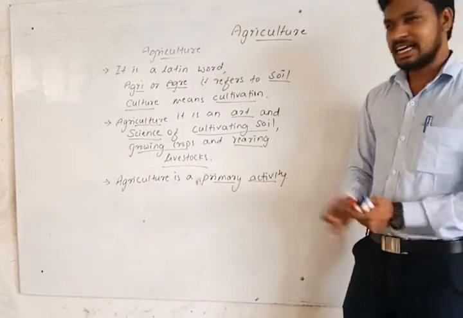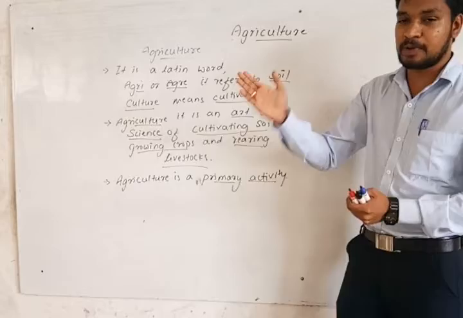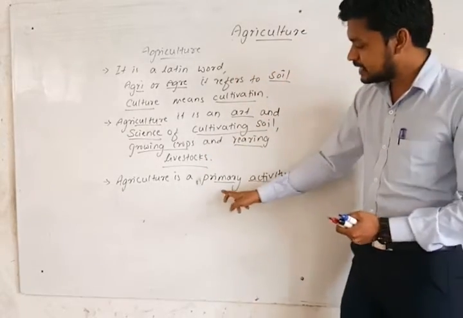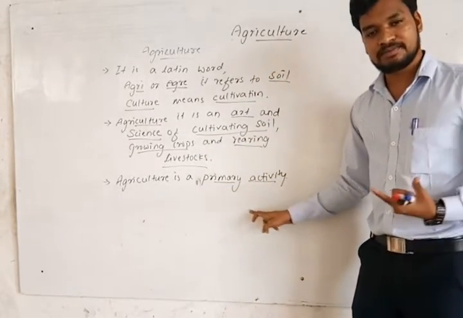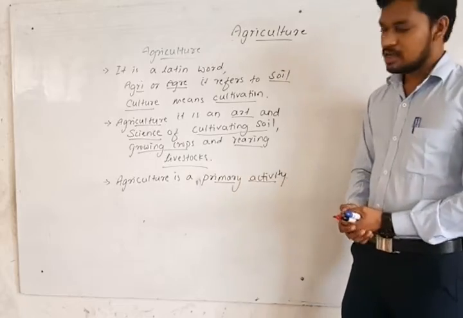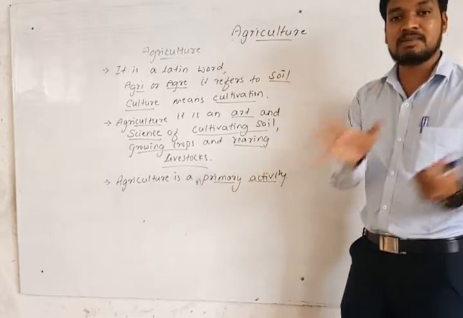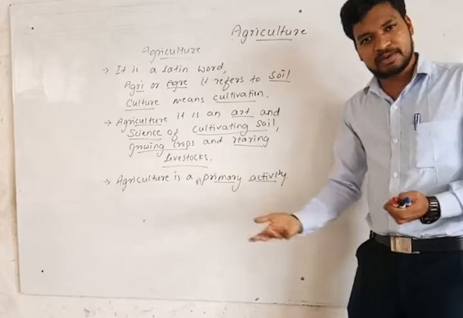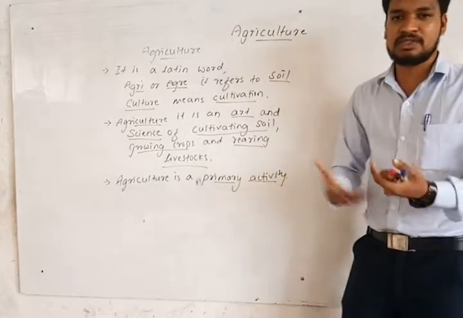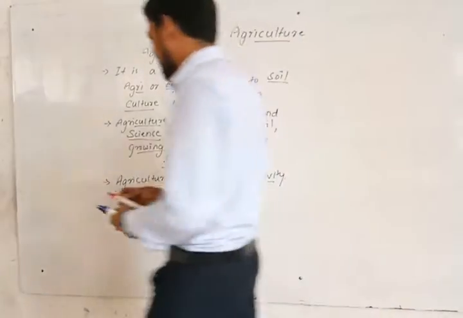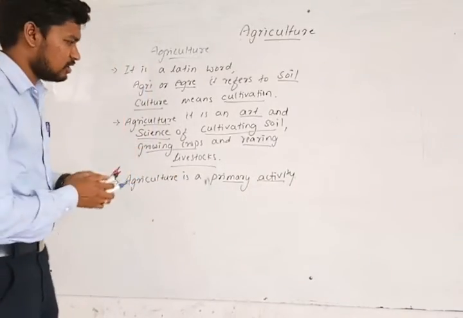It varies from primitive to commercial. Primitive is the old basic one. Now it has become a commercial activity along with the primitive. Commercial means getting money, an income, by selling the products.